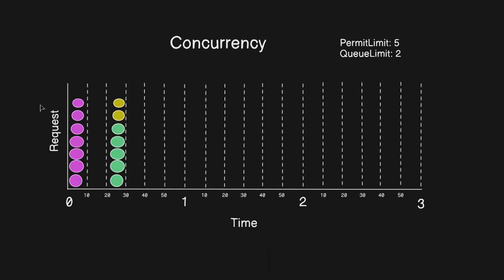And suppose the user sends a total of 8 requests at the same time. So 5 requests are accepted by the system because we have permit limit 5, and 2 are in queue, and this 8th request is going to be declined by the system because the user sent 8 requests at the same time, so it's going to be declined by the system.